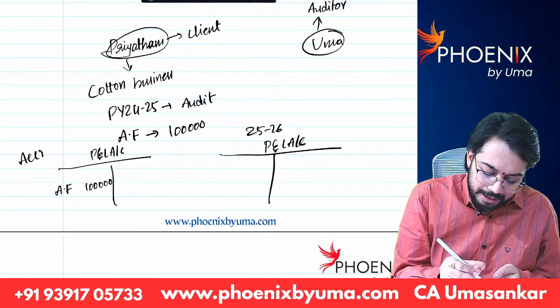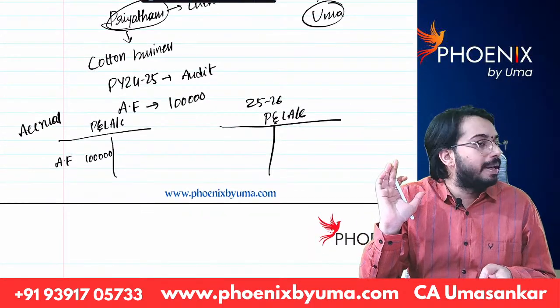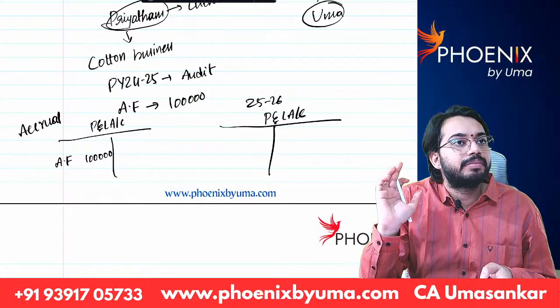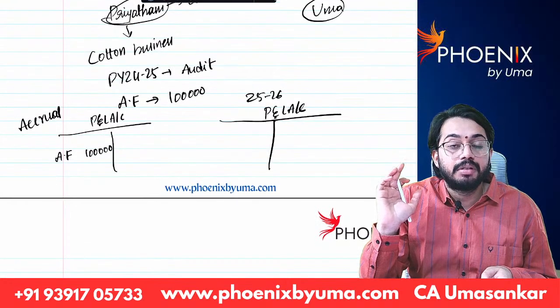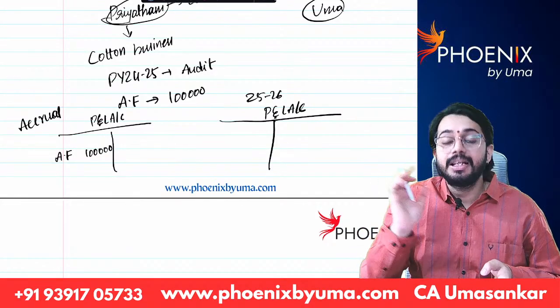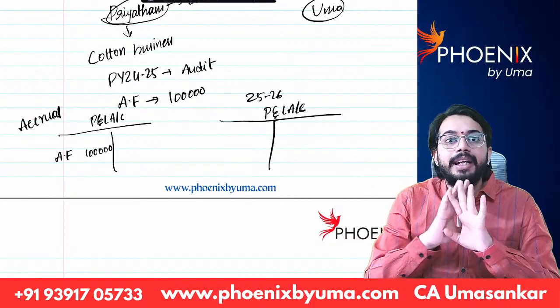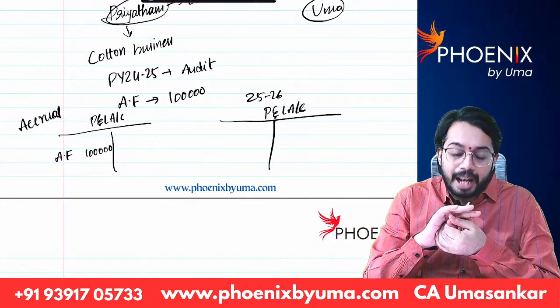Priyatam did not give me 1 lakh rupees, but on accrual basis I recognized 1 lakh rupees. But whether Priyatam paid me audit fees of 1 lakh rupees? No, he did not pay.